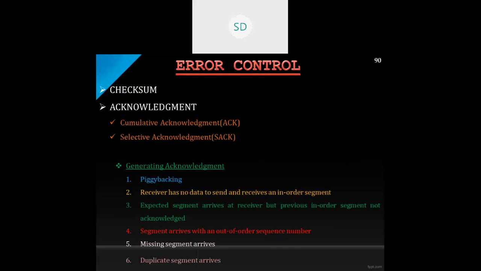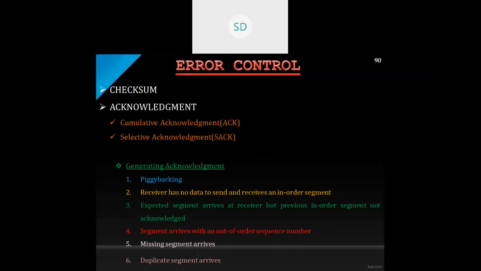So all these criteria or requirements need to be maintained by the TCP. For that, there is a separate mechanism known as the error control mechanism. If an error occurs, what is the action to be taken? How are we going to detect the error, or detect which packet or which byte of the stream has not been delivered? All that should be known. So there are certain mechanisms, certain rules followed by the TCP, in order to make sure that all the data, all the packets, all the segments reach the destination.